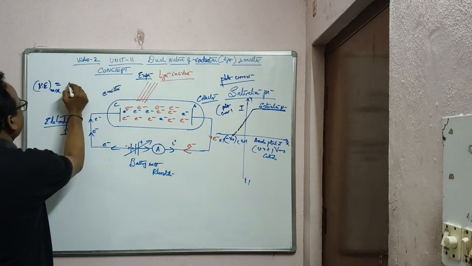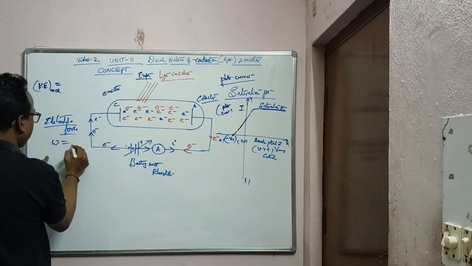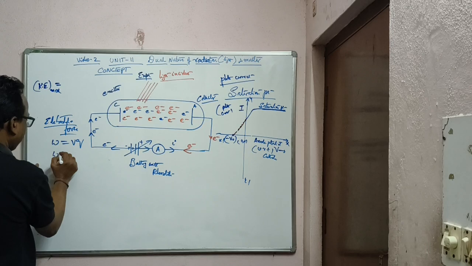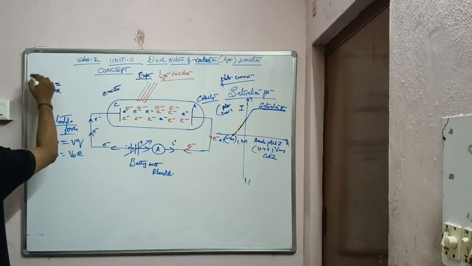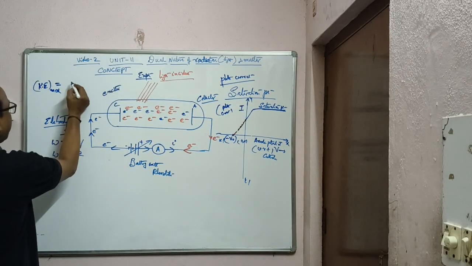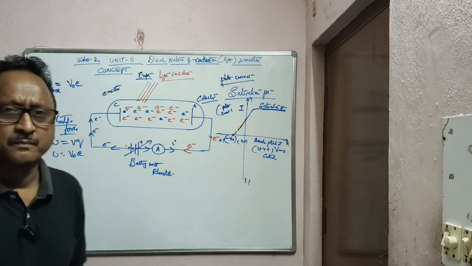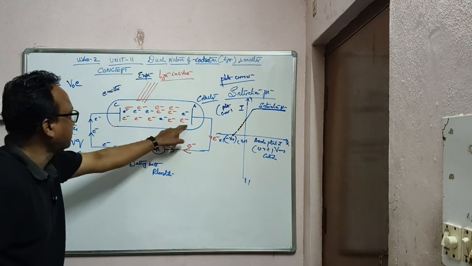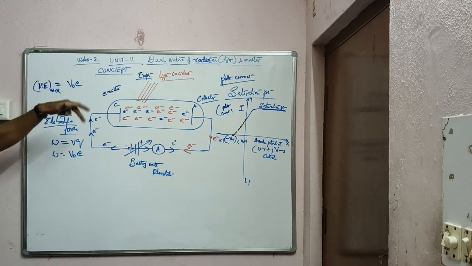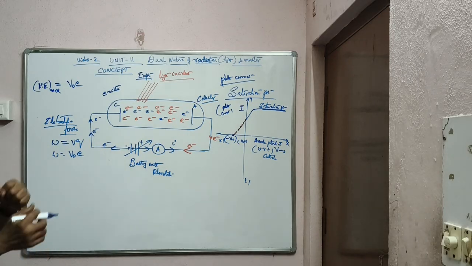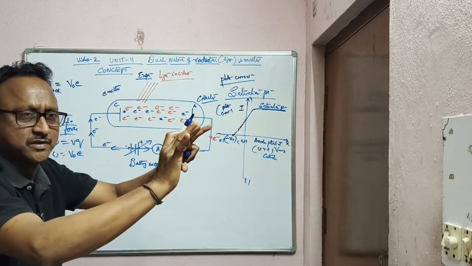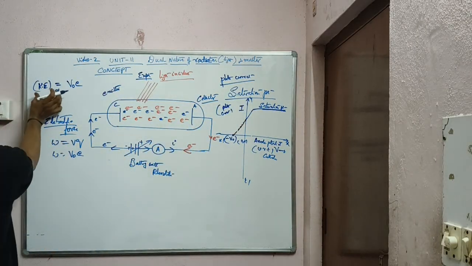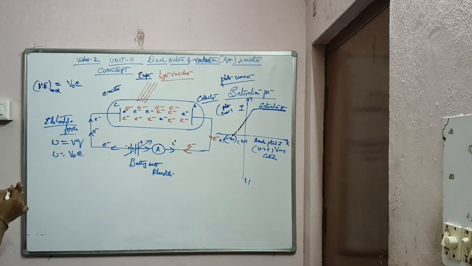So that is equal to what? W, work done, which is equal to VQ, and that work is nothing but V naught into Q, where Q is the charge of the electron. So this total energy is consumed and it is equal to the electrostatic work, V naught into e. Because of the repulsive force between these two negative charges, all the kinetic energy is used up. So because the electron is repelled, it is stopping, because of the repulsive electrostatic force. Therefore the maximum kinetic energy is equal to VQ.